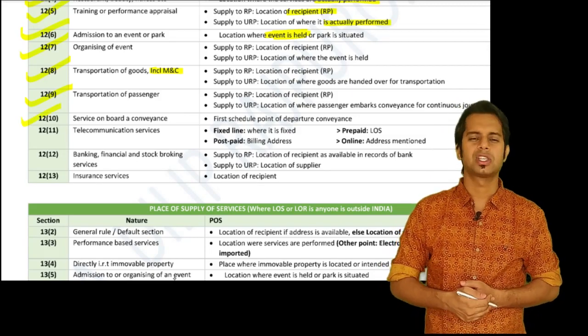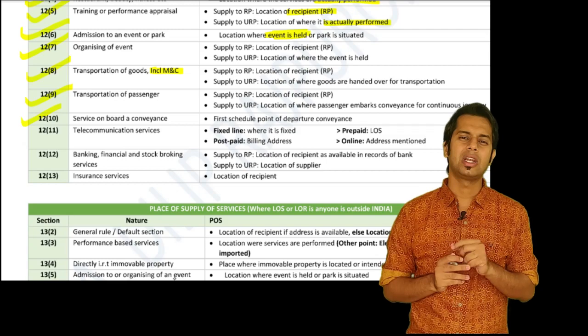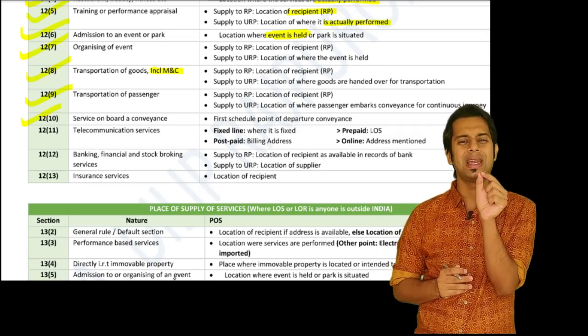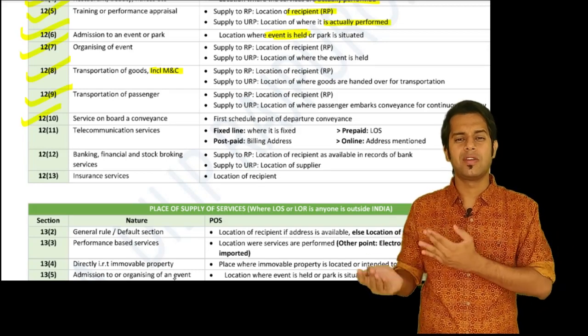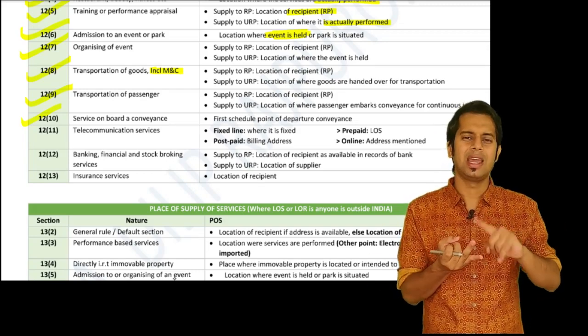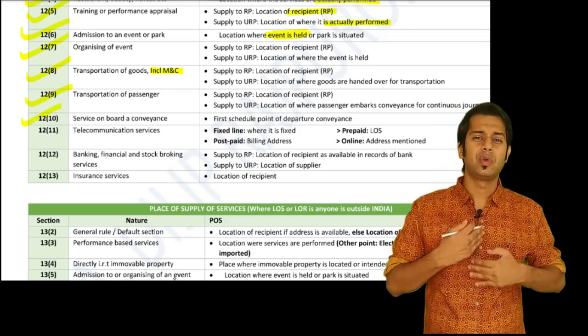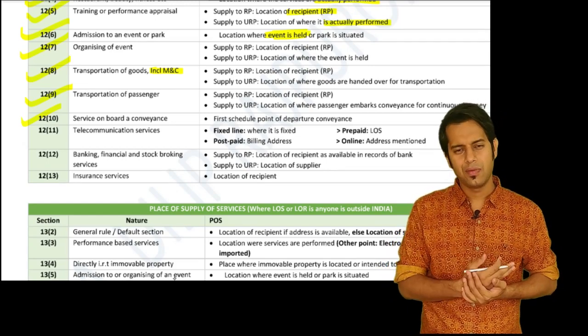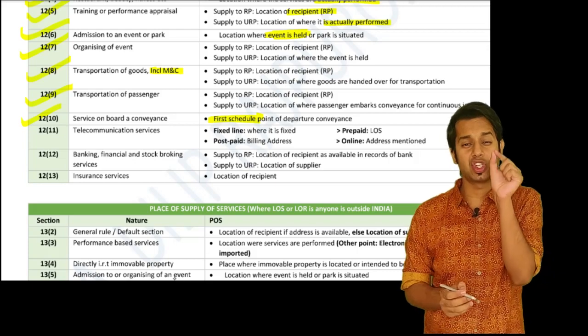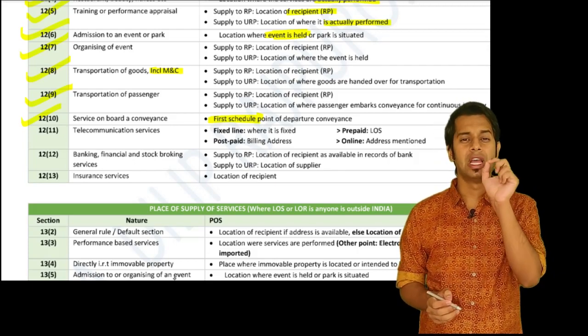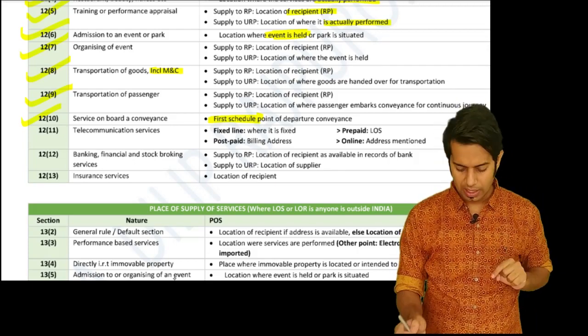Then Section 12, subsection 10 talks about services provided on board a conveyance. Any services provided to you on board a conveyance, whenever you are in a train, aeroplane, ship, etc. If you take any services when you are in that conveyance, then the place of supply for that particular item will be the first scheduled point of departure of the conveyance.